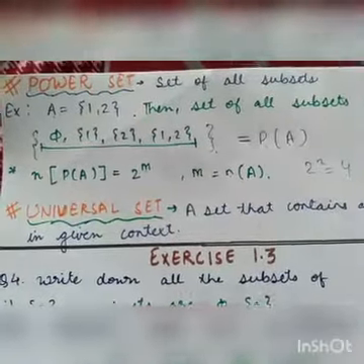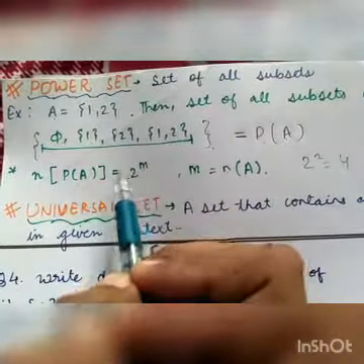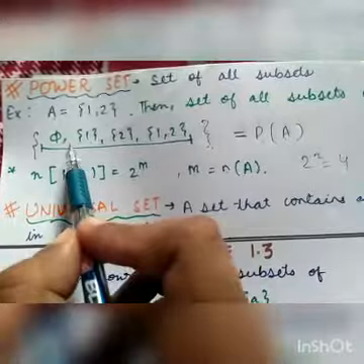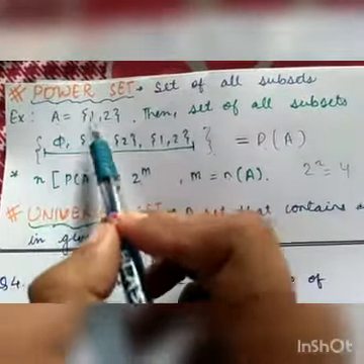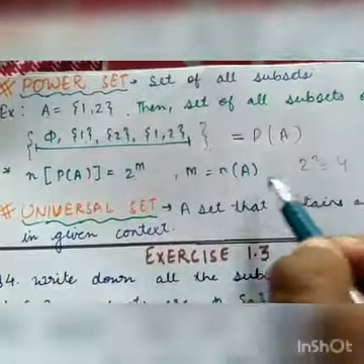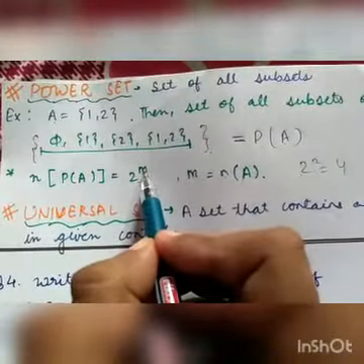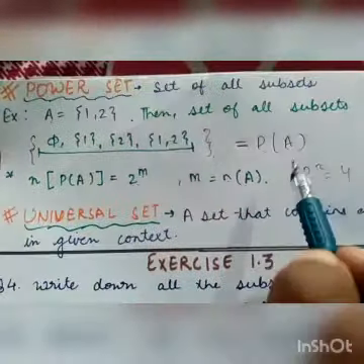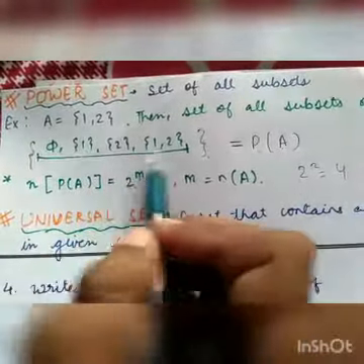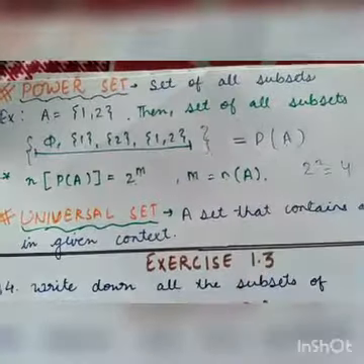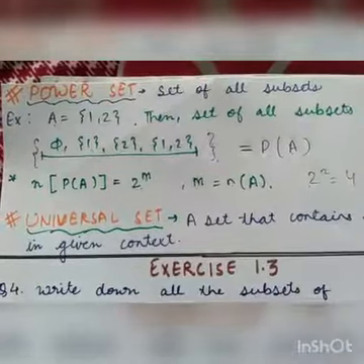Now let us suppose that if some set is there and it is having m terms, then the number of terms in its power set is given by 2 to the power m. For example, here A is having 2 elements, so we have m is equal to 2, and 2 to the power 2 is 4. Therefore the power set of A will have 4 elements, first, second, third and fourth. So there are 4 elements in the power set of A. I hope that this topic is clear to you, and now we'll move to the next topic.